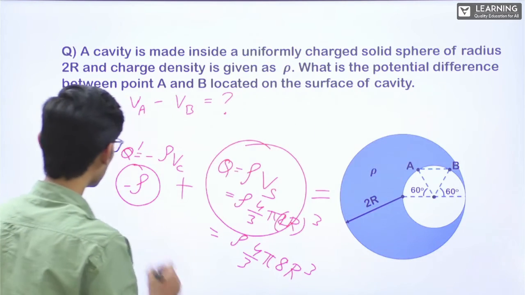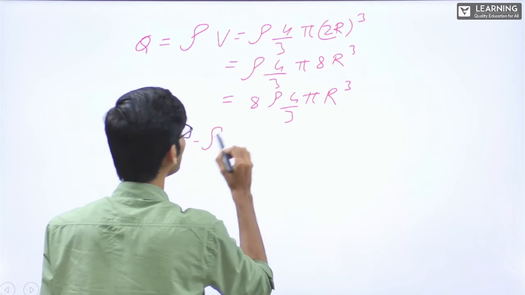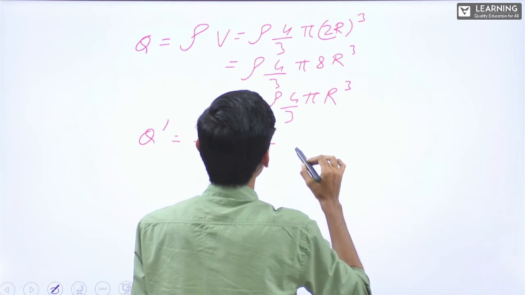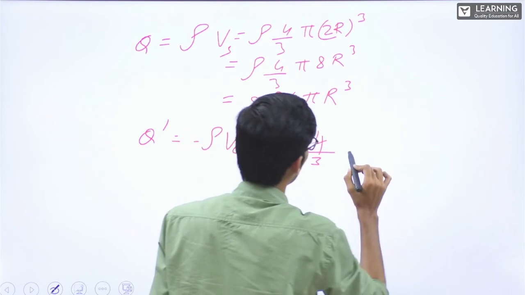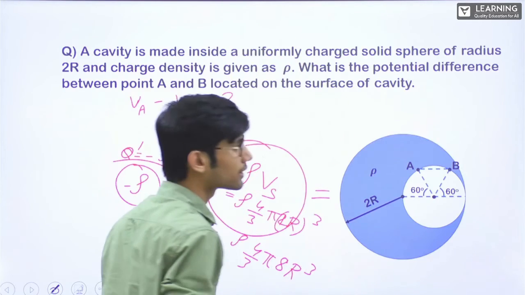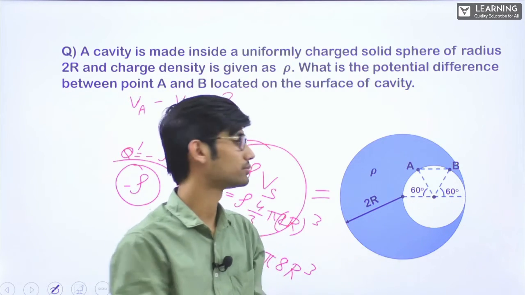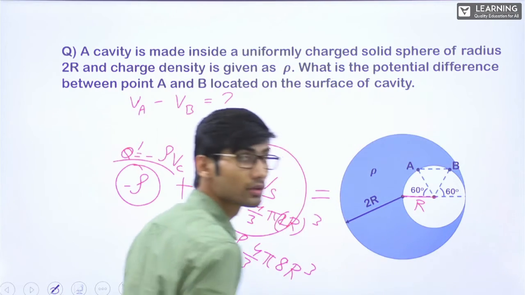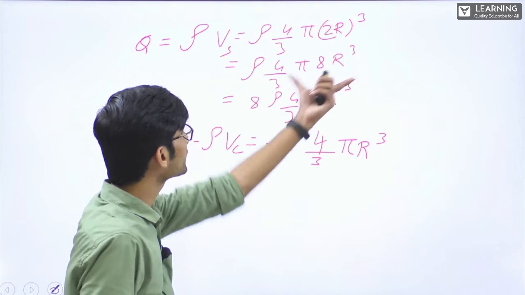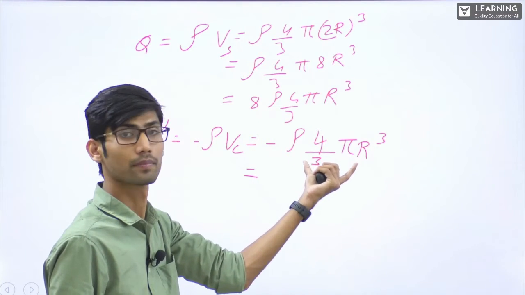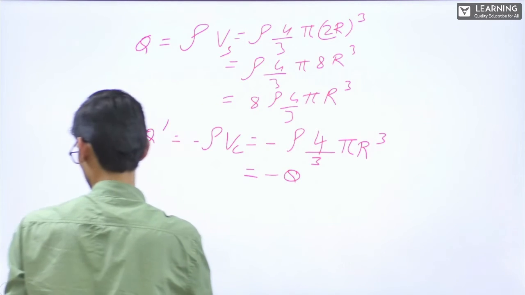For this, if I want to write Q dash is equal to minus rho into V, that is minus rho into V of cavity, 4 by 3 pi, what is cavity's radius? This entire is 2r. This will be r. Correct? Pi r cube. See, this is 8 times of this thing. This will be minus 8 cube.